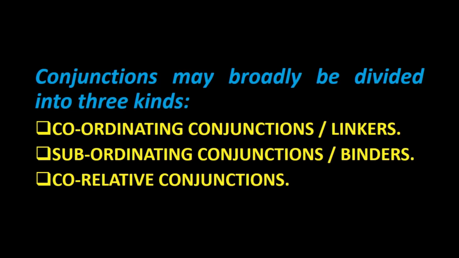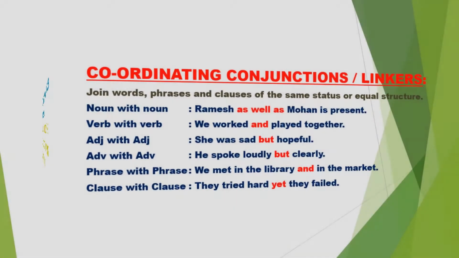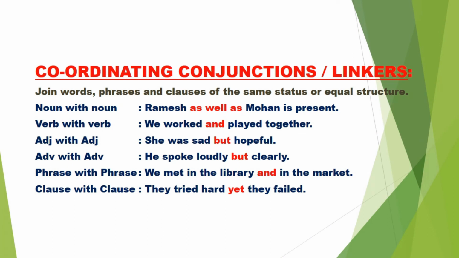Now conjunctions may be of as many as three kinds. One is coordinating conjunctions, also known as linkers. Then comes subordinating conjunctions. We also call them binders. And finally, we have correlative conjunctions. Now let us discuss the first one, that is coordinating conjunctions.